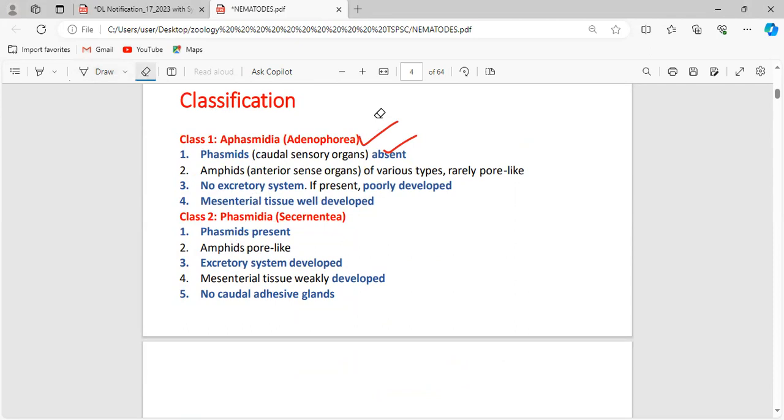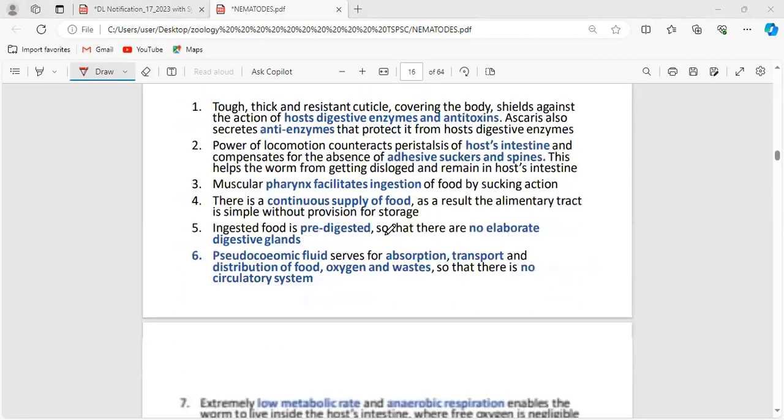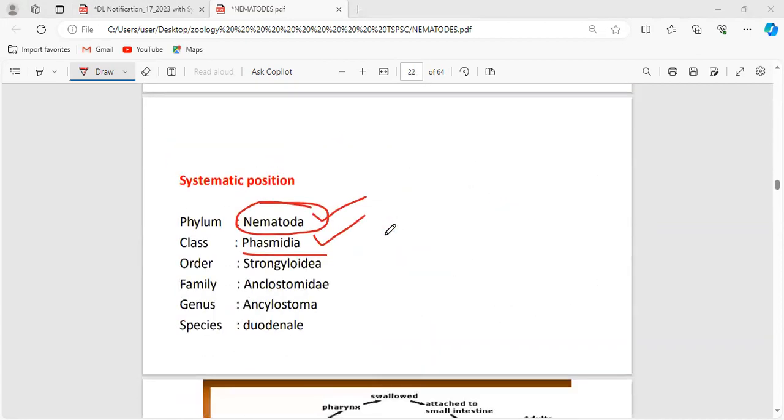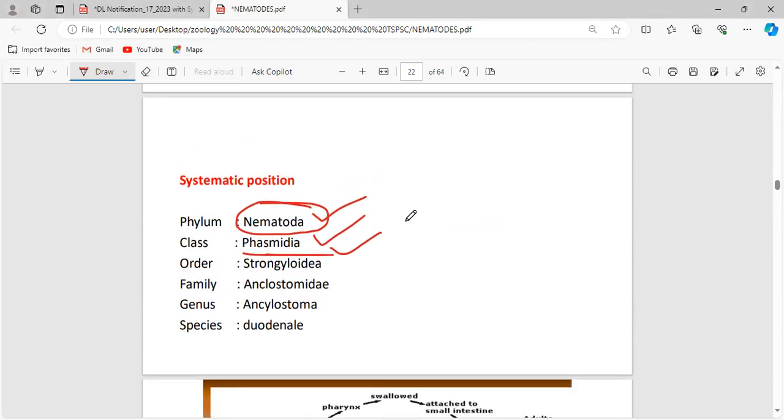Clear? And you have to focus on the name also. Aplasmidia is said to be Adenophorea, and Plasmidia is said to be Secernentea. Okay, clear? Don't get confused. These are all technical terms, you should be aware of why it has to be placed in this particular class. If they ask in the question, we have to know this is referred to as a caudal sensory organ. So this particular Ancylostoma duodenale contains a caudal sensory organ, so it is placed under the class Plasmidia.